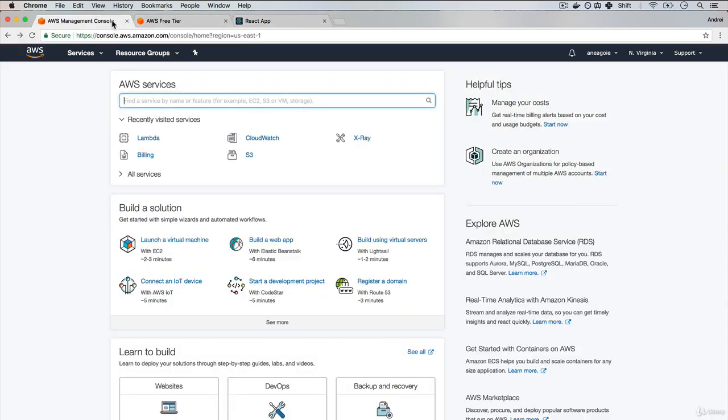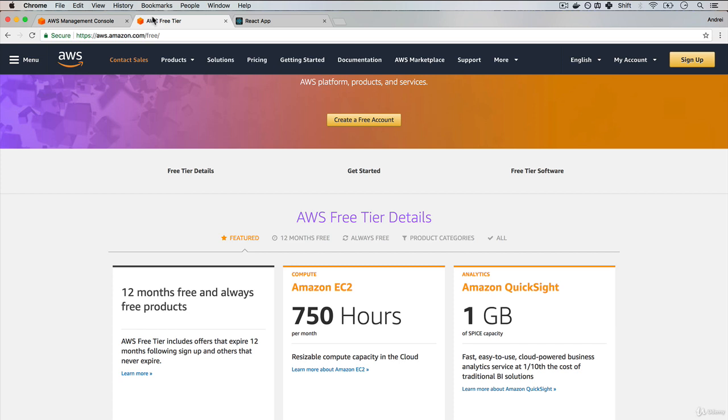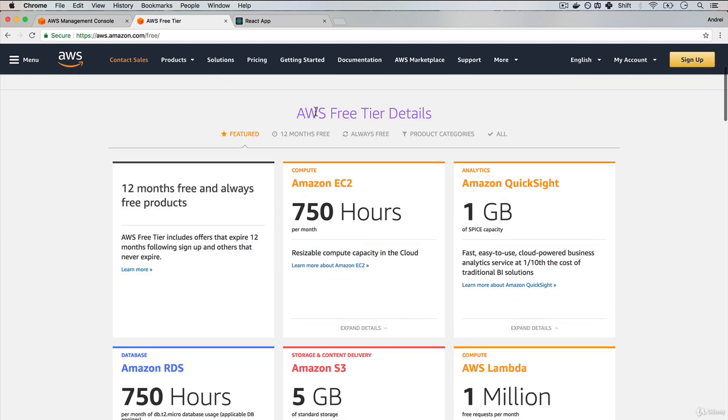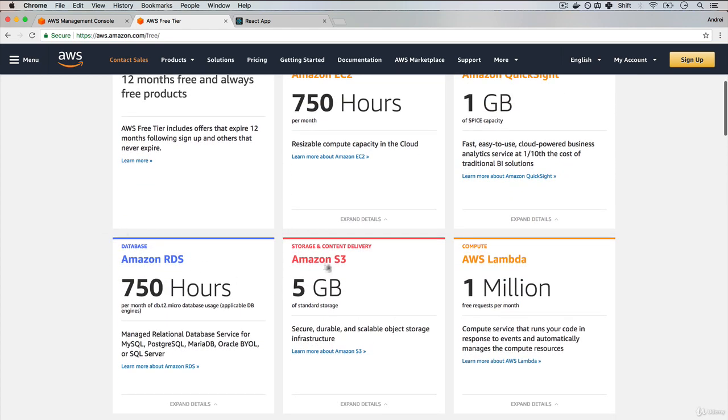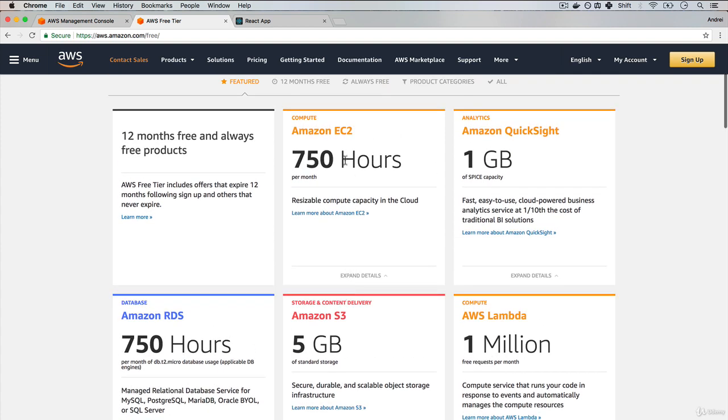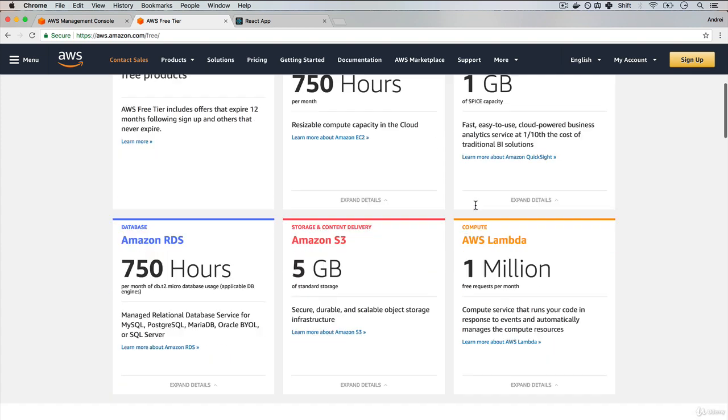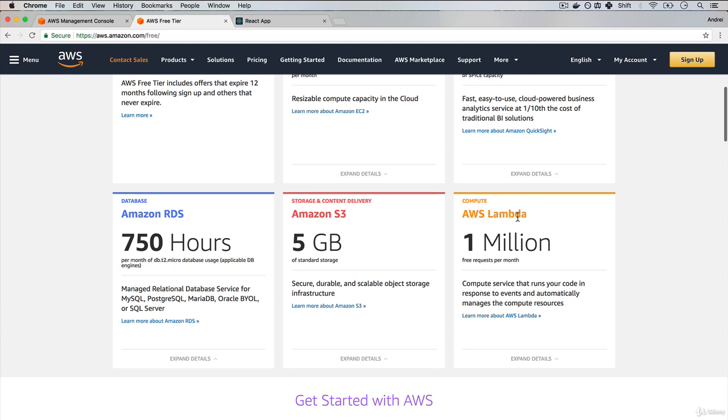Now, I want to give you a heads up, and I want you to follow along as you're doing this exercise, because AWS has something called a free tier. That is, it gives you their services for free to try them out. In here, you can see that they have S3 with 5 gigabytes per month, and EC2 and other options, but also AWS Lambda.